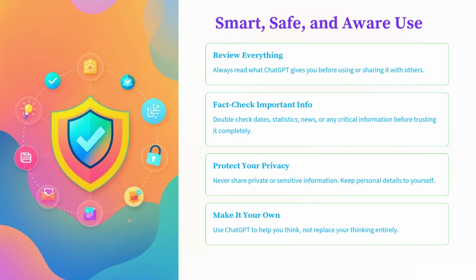Before you go down the rabbit hole of asking ChatGPT everything under the sun, let's discuss how to use it in a way that's smart and safe. Even though ChatGPT is powerful, it's not perfect. Always read what it gives you before using or sharing it. Double check anything important, especially dates, stats, or news, as it's unable to give real-time data. Never share private and/or personally identifiable information, and remember to use your own judgment, knowledge, and voice. Let ChatGPT support your thinking, not replace it.